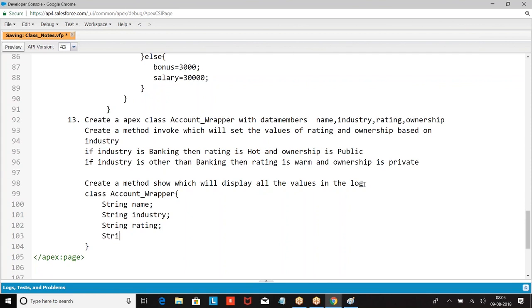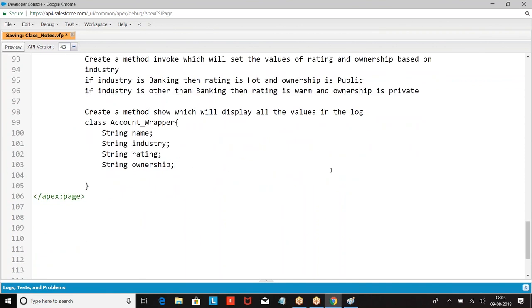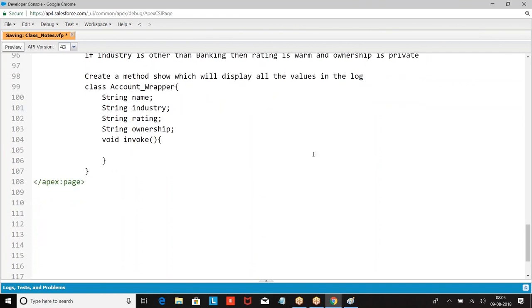Then we have ownership. Then create a method, void invoke. Then what you are supposed to do? Set the method, invoke the method.